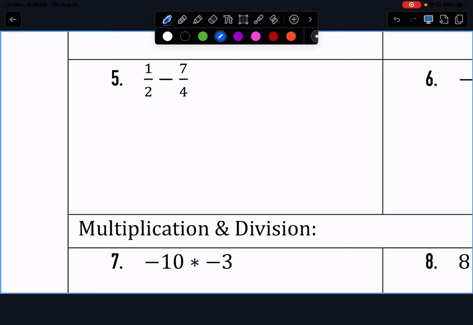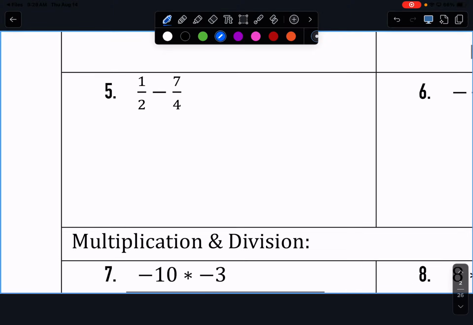Thank you. All right, so for 5, to add or subtract 2 fractions, what do the 2 fractions have to have? The same denominator. They have to have common denominators. Now, for this particular problem, would it be easier to make the 2 a 4 or the 4 a 2? To make the 2 a 4. It's easier to make them bigger. Now, when I do that, what do I need to do to make that denominator go to 4?